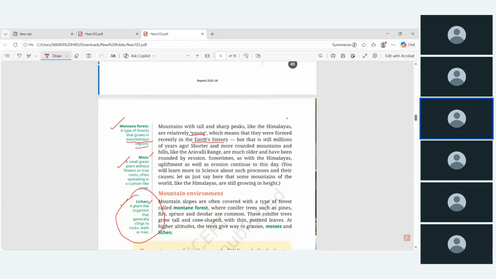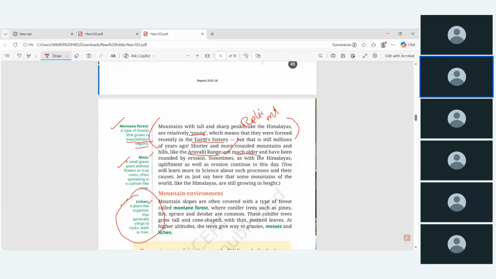Later we will study the formation of the mountains, where we will study in depth, like young folded mountains and old mountains. Okay, the Himalaya is one of the young mountains, and it's a young folded mountain. Why do we call the Aravalli range the oldest mountain? That we will study here, already it has been mentioned. That is still millions of years ago. Shorter and more rounded mountains and hills like the Aravalli range are much older. Okay, and the Aravalli range is also called a relic mountain.